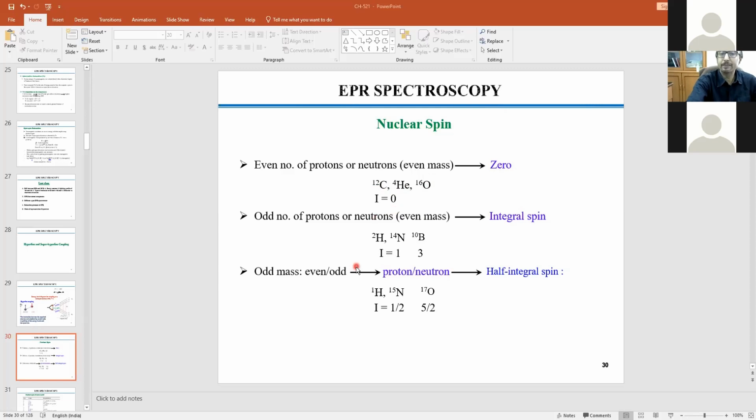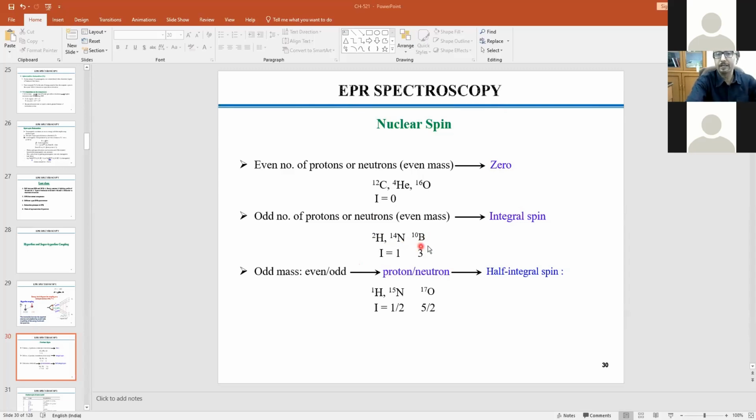Or the other extreme is that you have an even mass number, but an odd number of protons and neutrons, but equal. For example, if you take 2H, then 1 plus 1, 14 nitrogen, 7 plus 7. That means an odd number of protons and neutrons, but an even mass number.